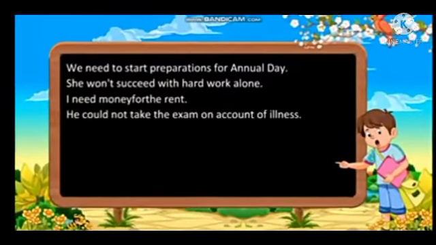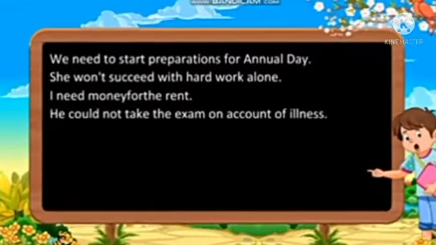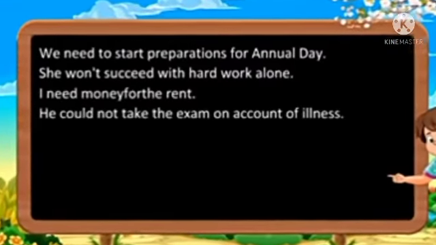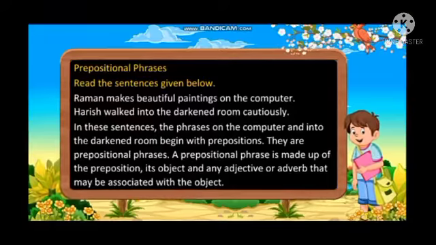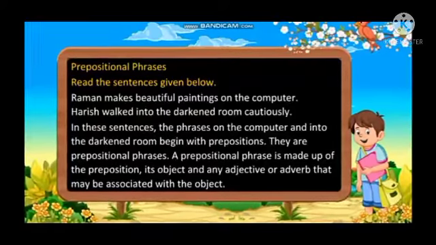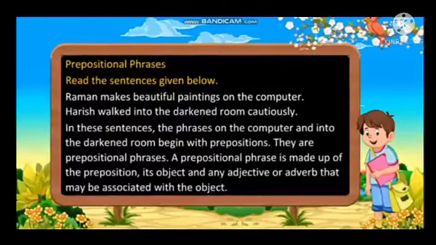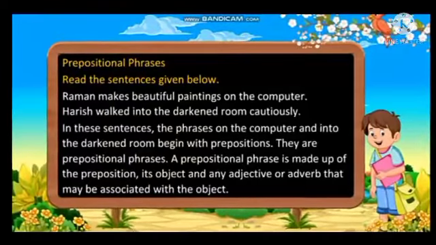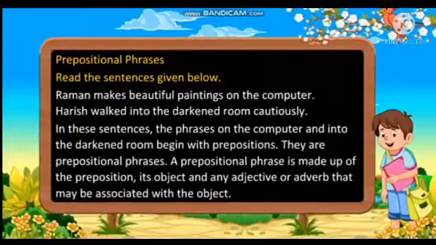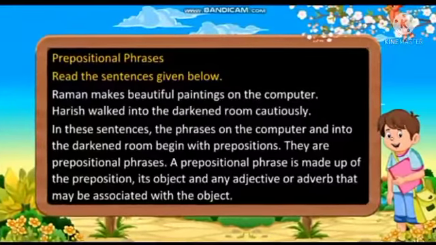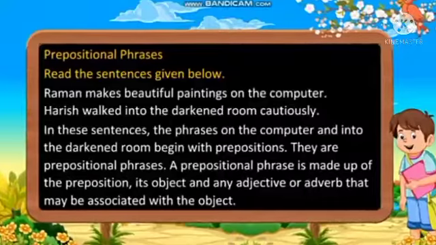We need to start preparations for annual day. Next, she won't succeed with hard work alone. I need money for the rent. He could not take the exam on account of illness. Now see prepositional phrases. Raman makes beautiful paintings on the computer. Harish walked into the darkened room cautiously. In these sentences, the phrases on the computer and into the darkened room begin with prepositions. You can see they are prepositional phrases.